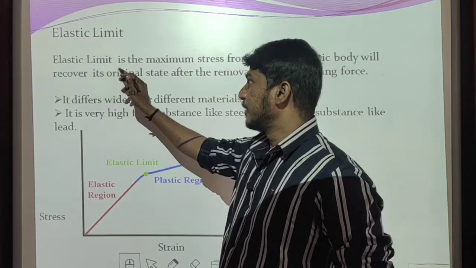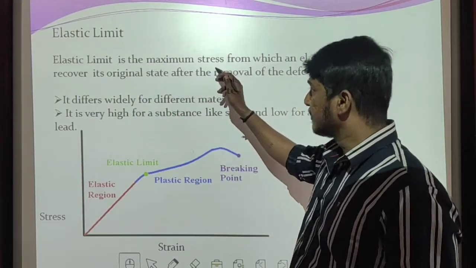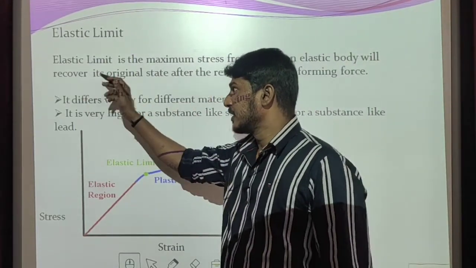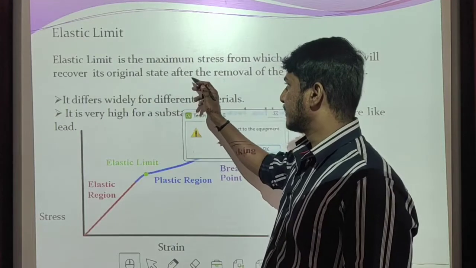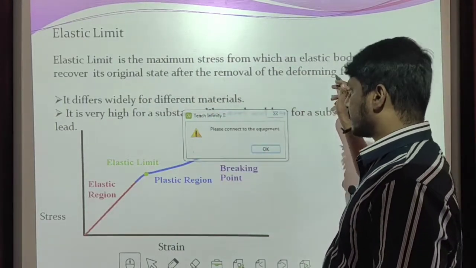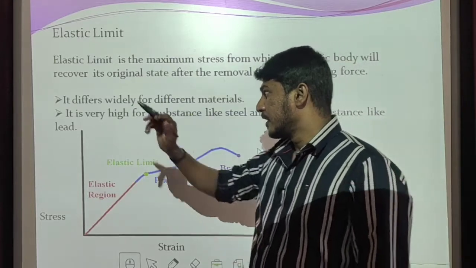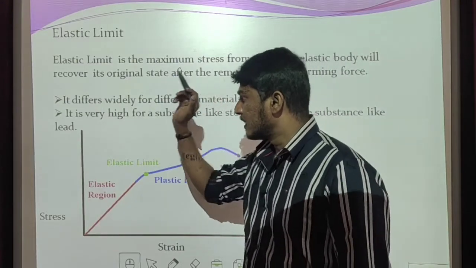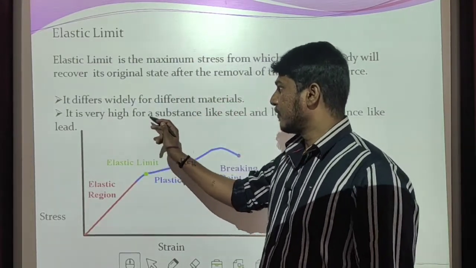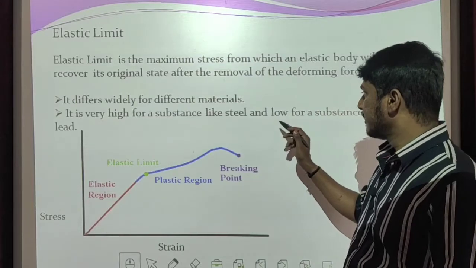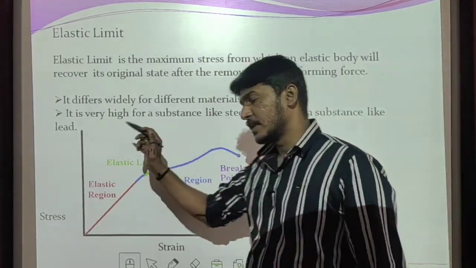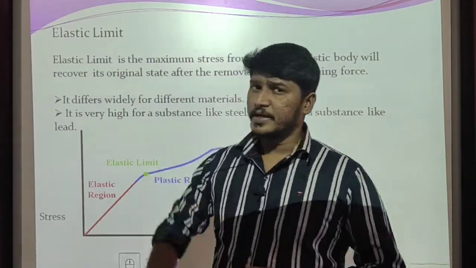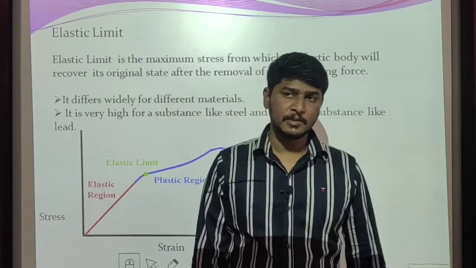Elastic limit is the maximum stress from which an elastic body will recover its original state after the removal of the deforming force. It differs widely for different materials. Elastic limit is very high for substances like steel and low for substances like lead. Now let us try to explain elastic limit by taking one example.